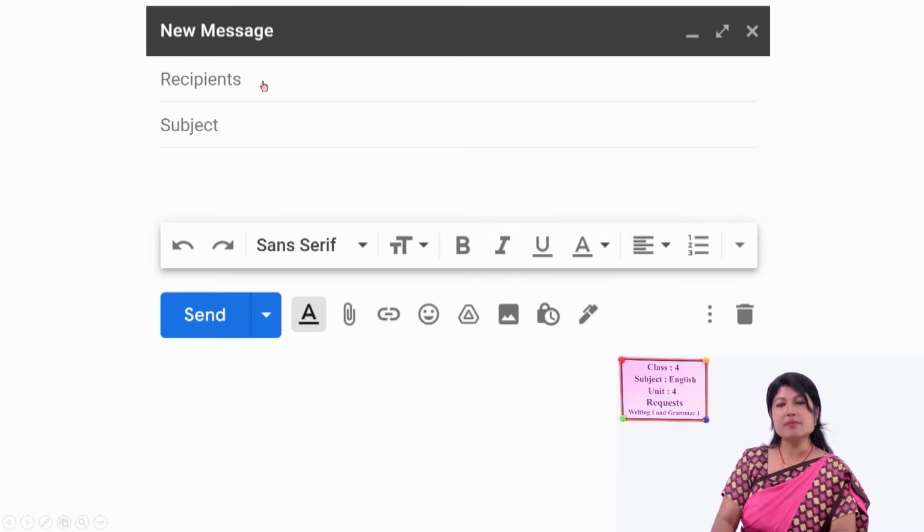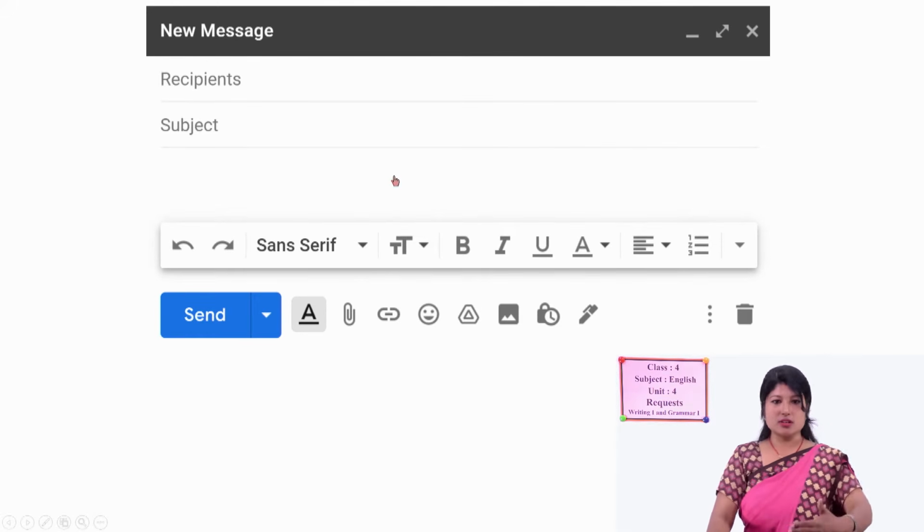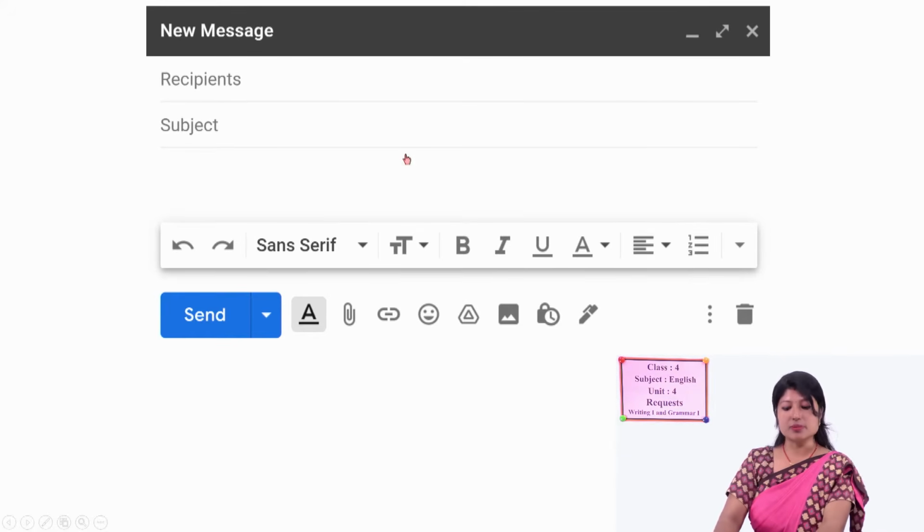Here the email address of Samyak should be written. Then the subject could be the same, right? And then this space is for writing the message, whatever requests were asked, whether you can complete all those tasks or not. That will be written.